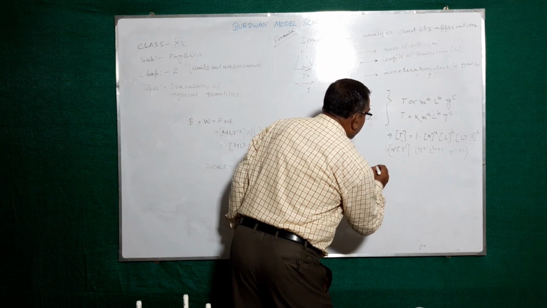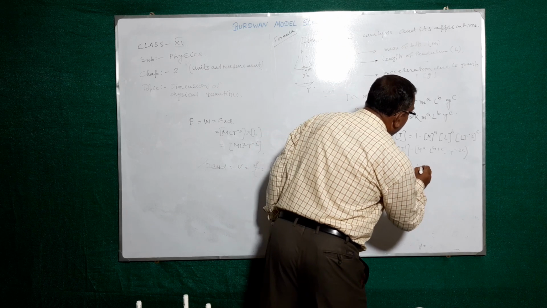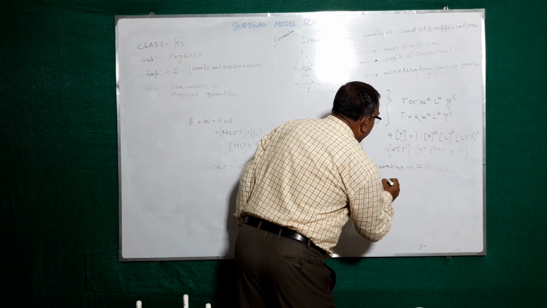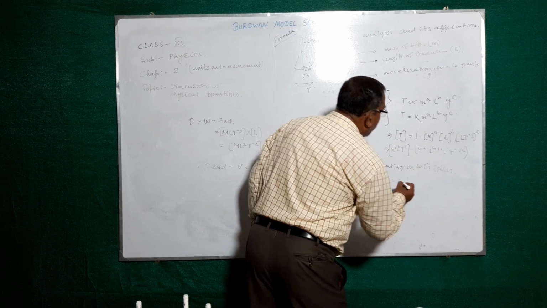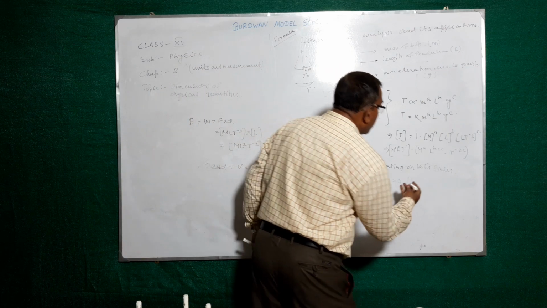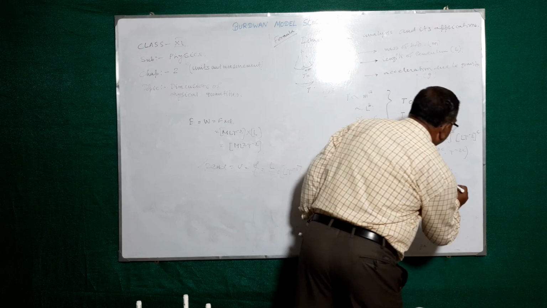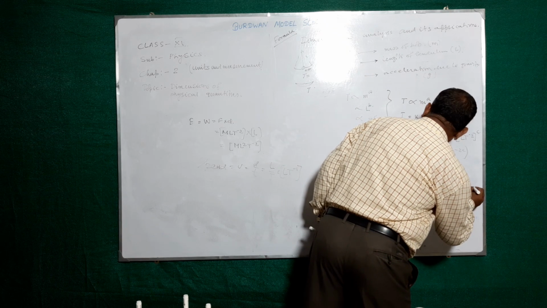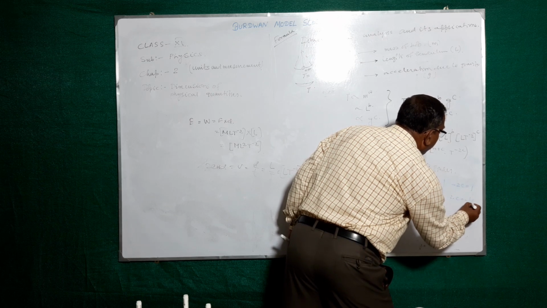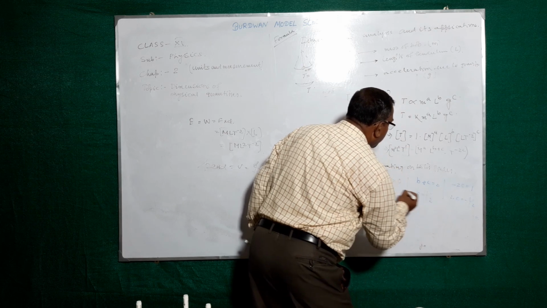Equating, a equal to 0, b plus c equal to 0, minus 2c equal to 1. Therefore, c equal to minus half, b equal to plus half.